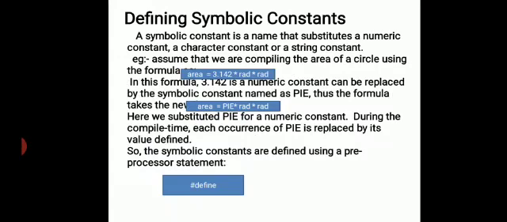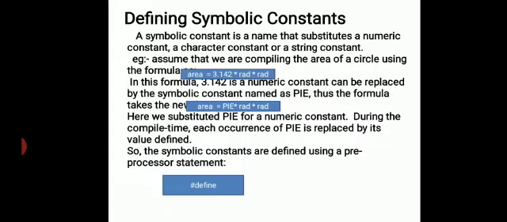In this formula, 3.142 is a numeric constant that can be replaced by a symbolic constant named pi. Thus the formula becomes area equals pi into r into r. Here we substituted pi for a numeric constant during compile time.